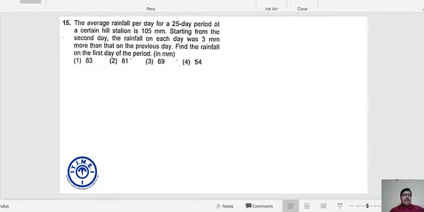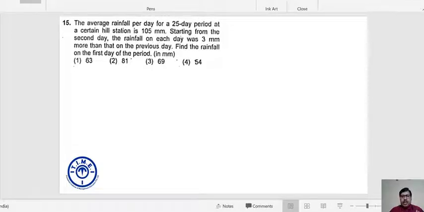Now, the average rainfall per day for a 25-day period at a certain hill station is 105 mm. Starting from the second day, the rainfall on each day was 3 mm more than that on the previous day. Find the rainfall on the first day of the period. So first of all, try to understand what is given.